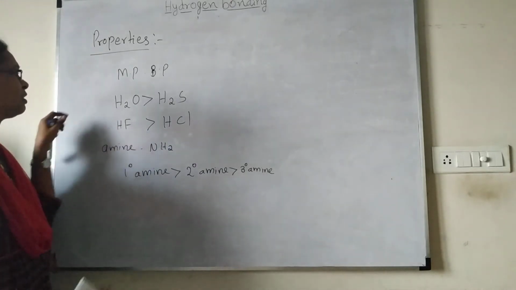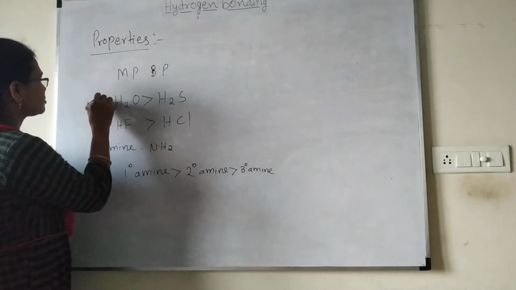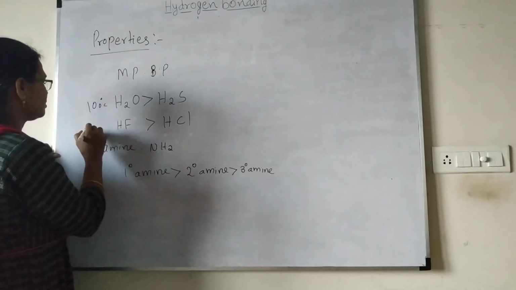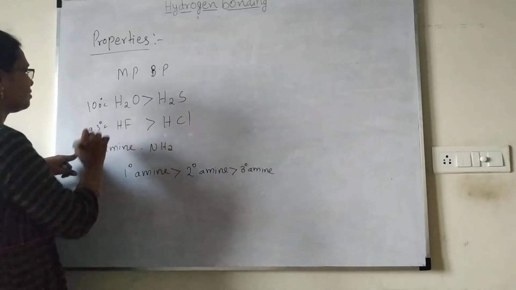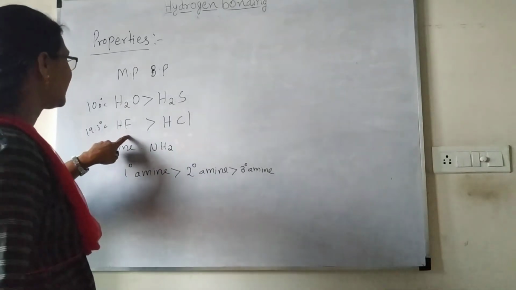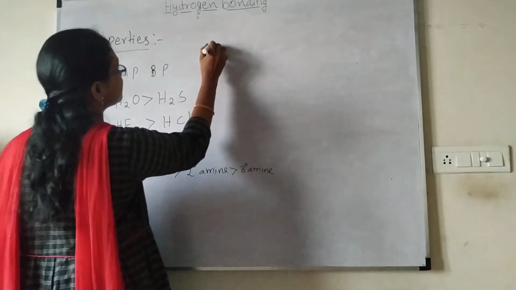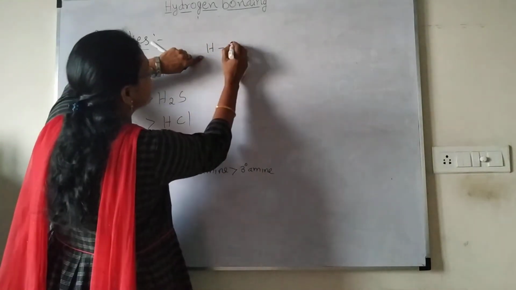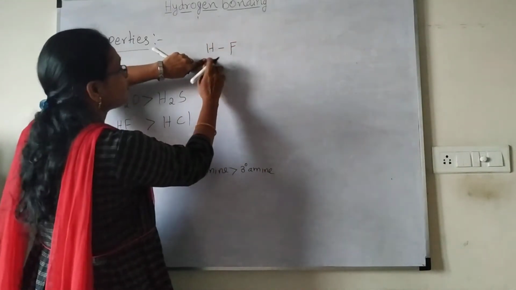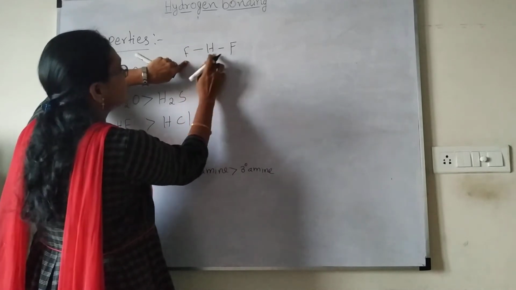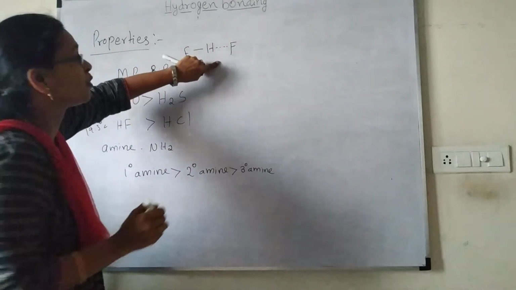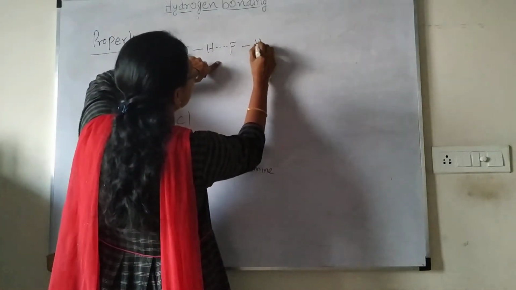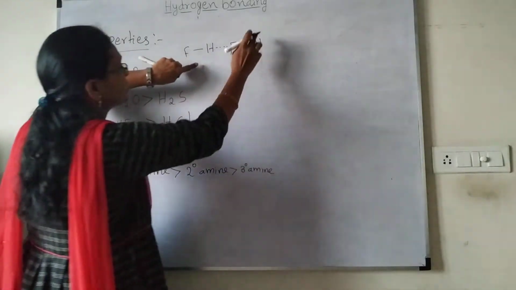Water's boiling point will be nearly 100 degrees Celsius. But in case of hydrogen fluoride, only 19.3 degrees Celsius. Why? Again, look at the structure of HF: hydrogen, fluorine. Here it forms a covalent bond and a hydrogen bond, and within this molecule again hydrogen bonding. Like this only it is happening.